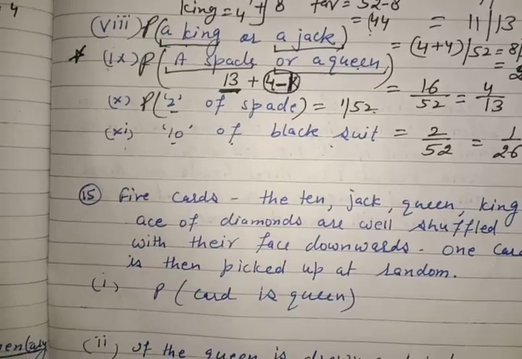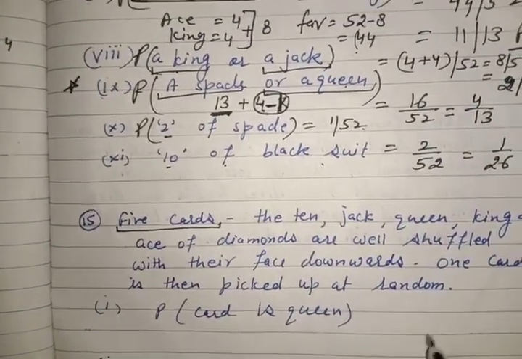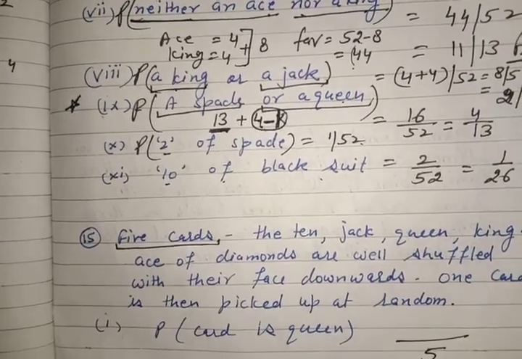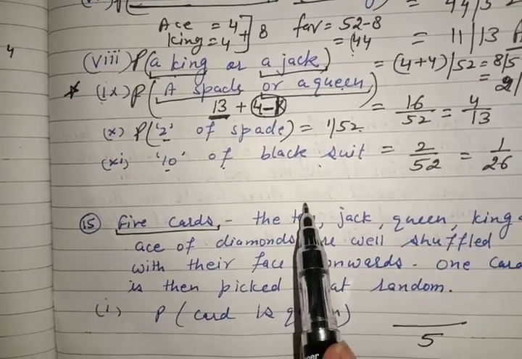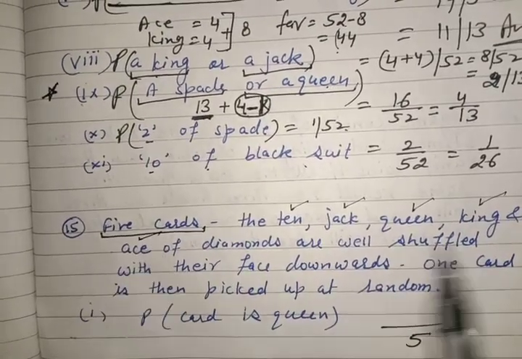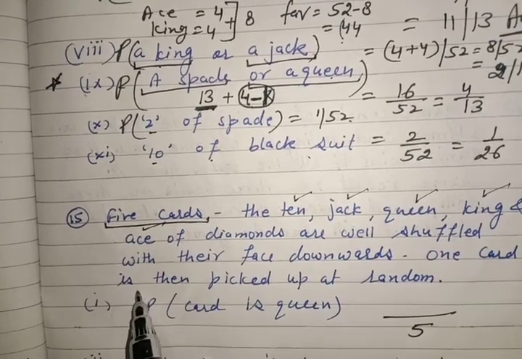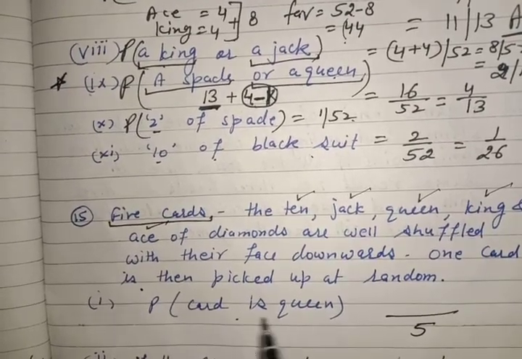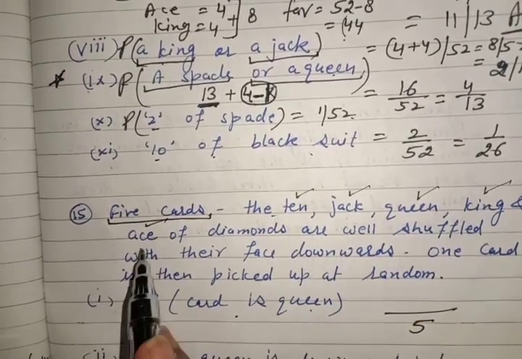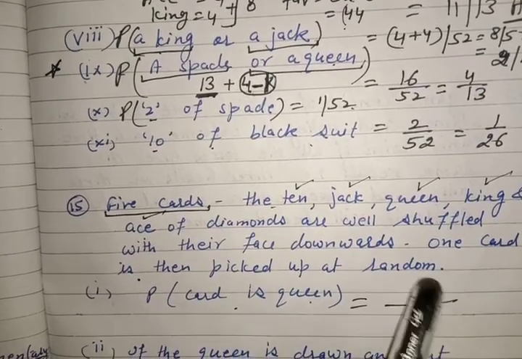One more question in the book, 5 cards, total cards. So how many total cards here? 5. One is 10, Jack, Queen, King and Ace. There are total 5 cards. So out of these 5, one card is drawn. Probability that it is Queen. So out of these 5, how many Queen? 1 Queen. So favorable is 1, total is 5.